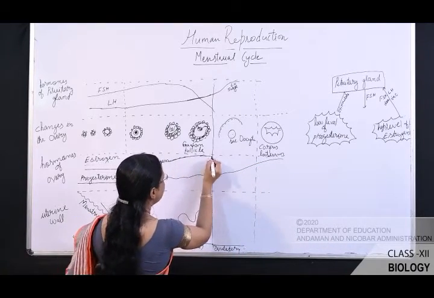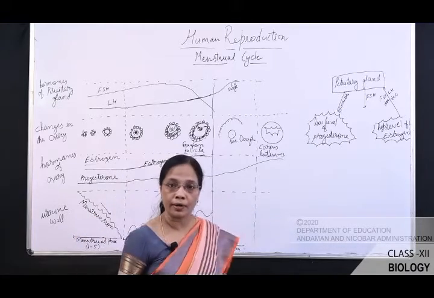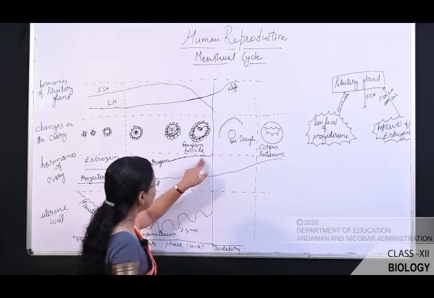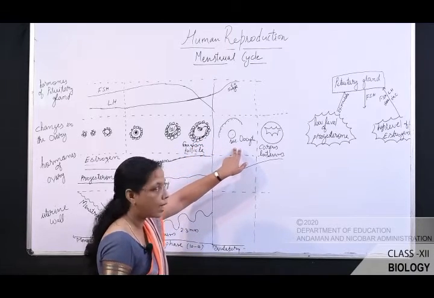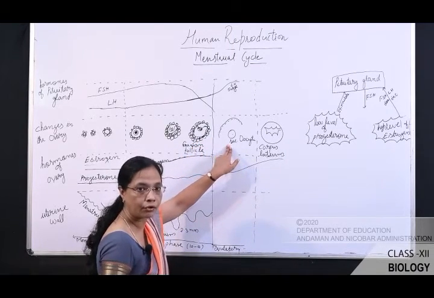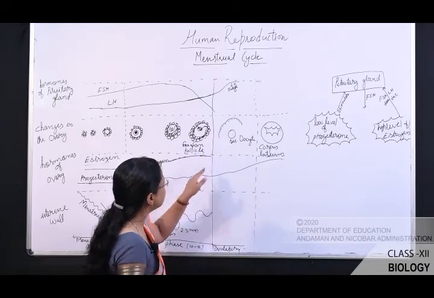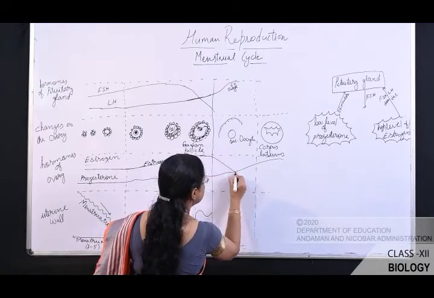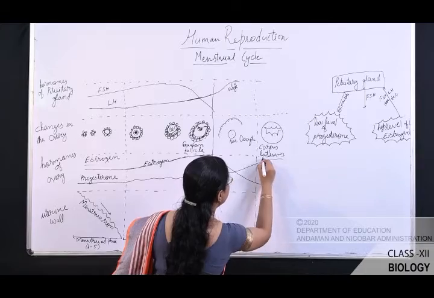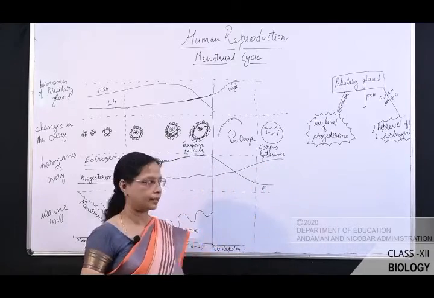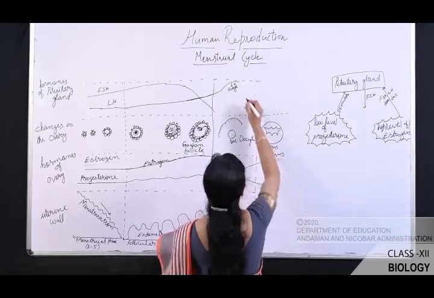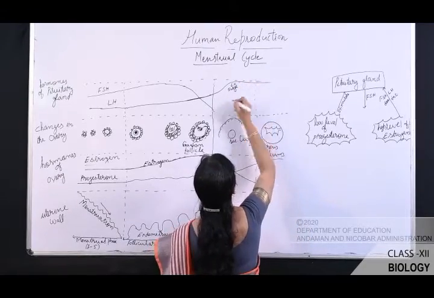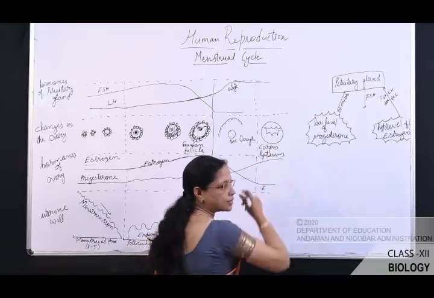What about the estrogen level? Estrogen level is lower. Now why the estrogen level decreased? Because the follicles break down, and due to the breaking down of this follicle, the estrogen level is decreased. See, this is estrogen and this is progesterone. Progesterone is increased. Now, the level of LH will remain as such, the level of FSH is reduced.